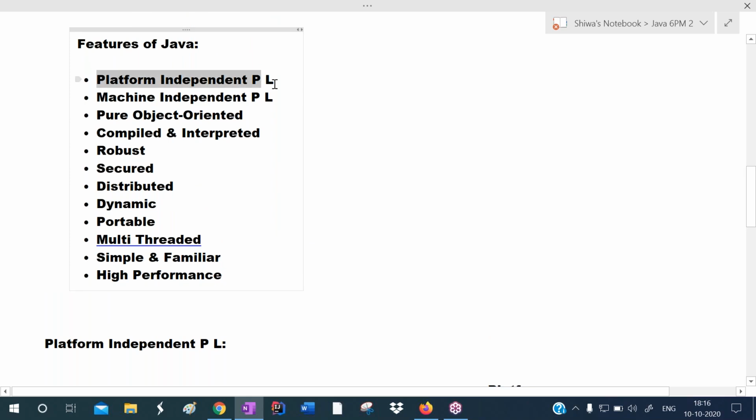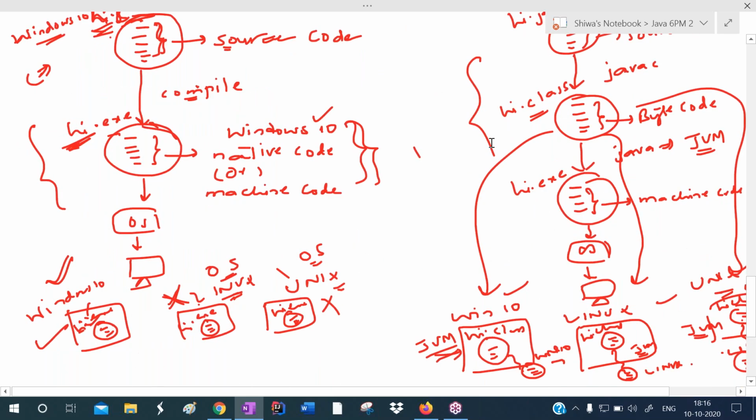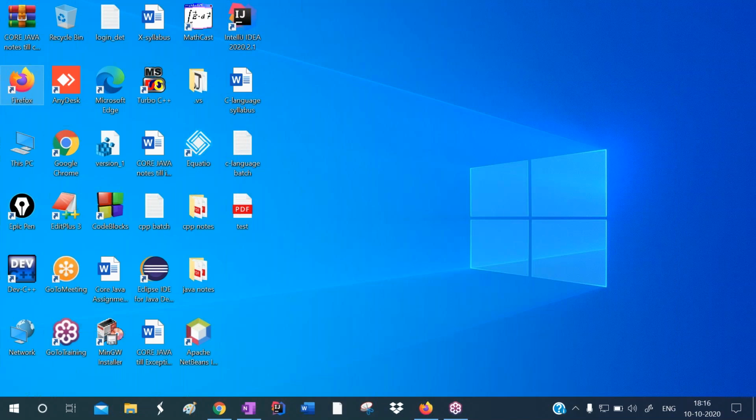Among these, the first one is platform independency. Yesterday we clearly discussed it. Now let me give a brief explanation on platform independency. After that, I will explain the remaining features. Just a minute.